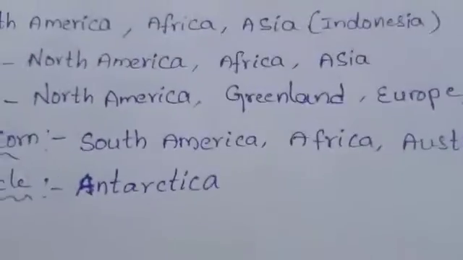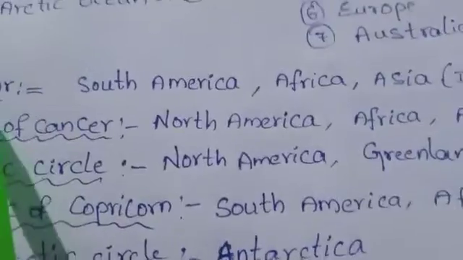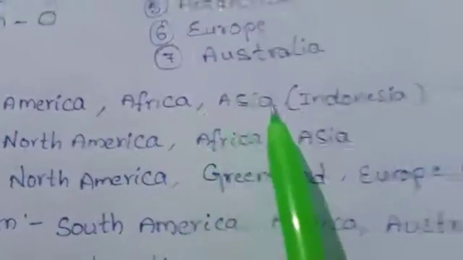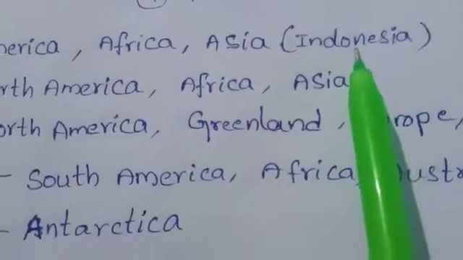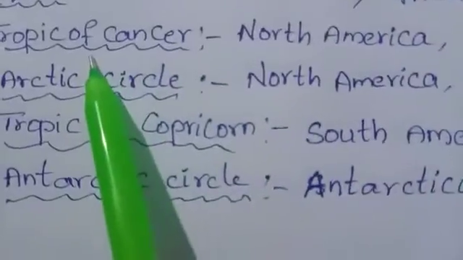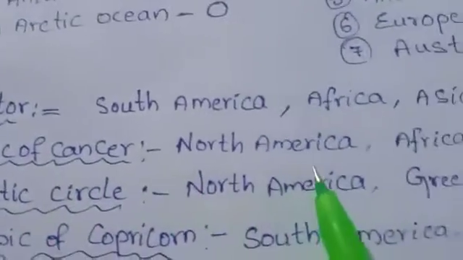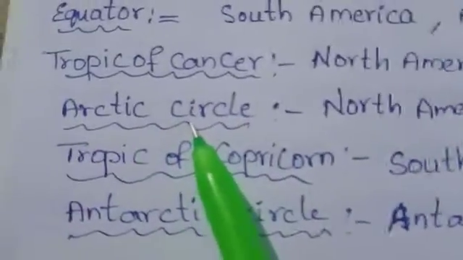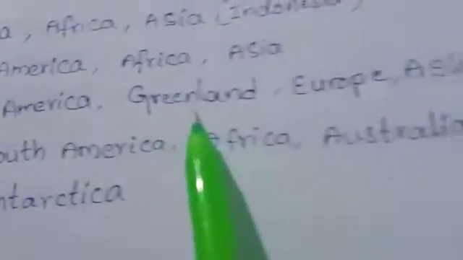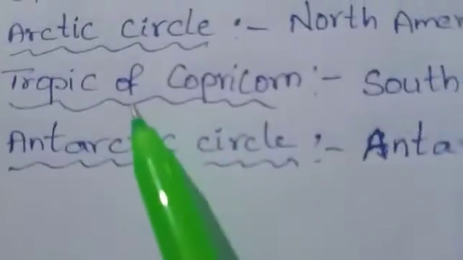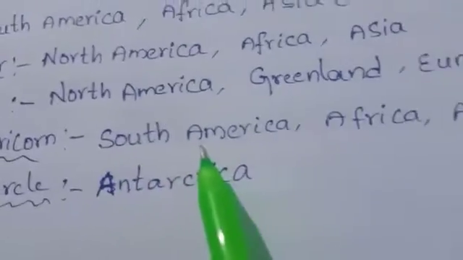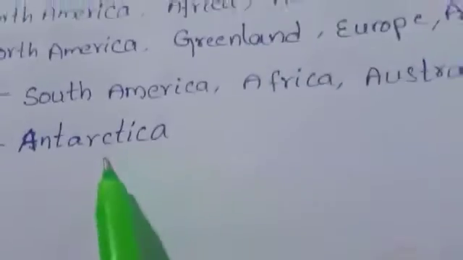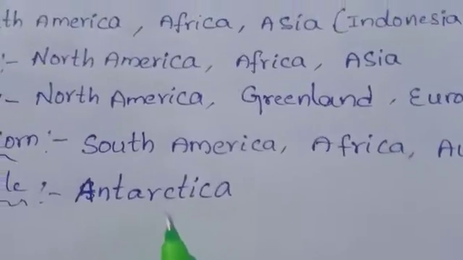So note on this, very important. Equator passes through South America, Africa, Asia, especially Indonesia, the largest group of islands. Next, Tropic of Cancer passing through North America, Africa and Asia. Arctic Circle passing through North America, Greenland, Europe and Asia. Tropic of Capricorn passing through South America, Africa, Australia. Antarctic Circle is passing through Antarctica. Because these are very important for our history.